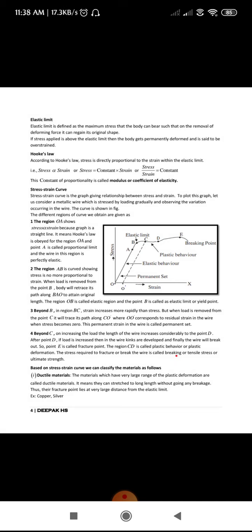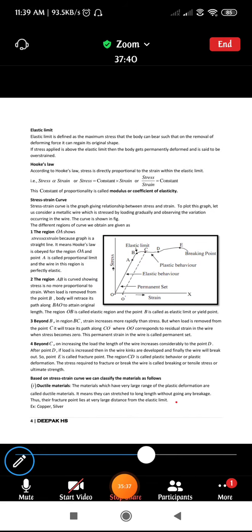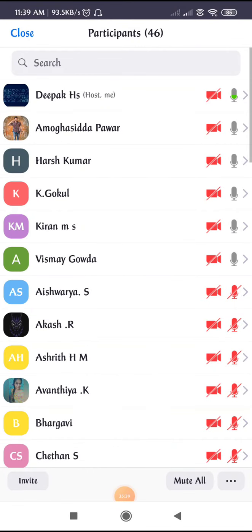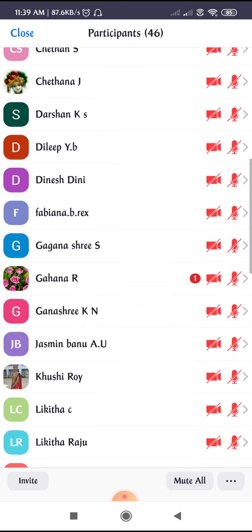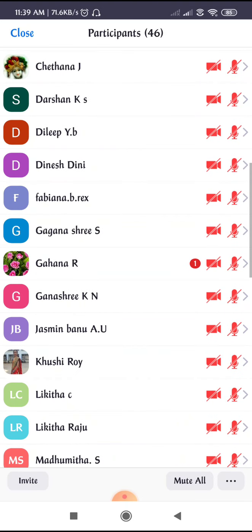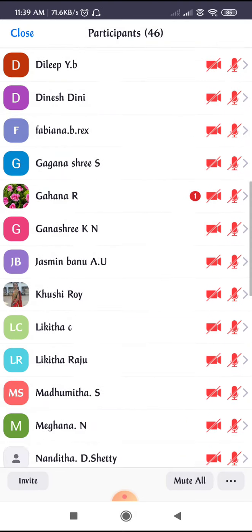Till here it is the assignment, because the definitions of the different types of stress and different types of strain will be asked for 2 or 1 marks. We do not know which they are going to ask, so you need to be ready with all the types of stress and all the types of strain. Okay.